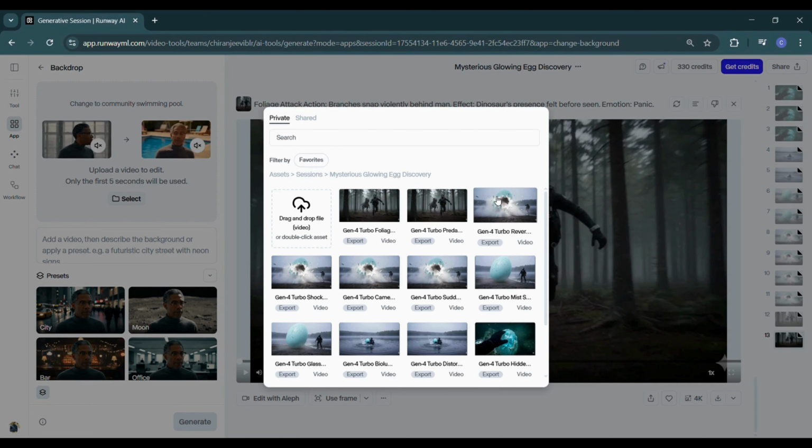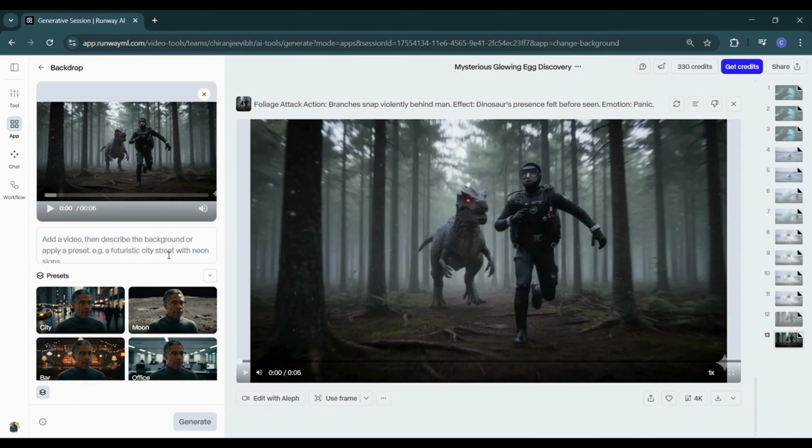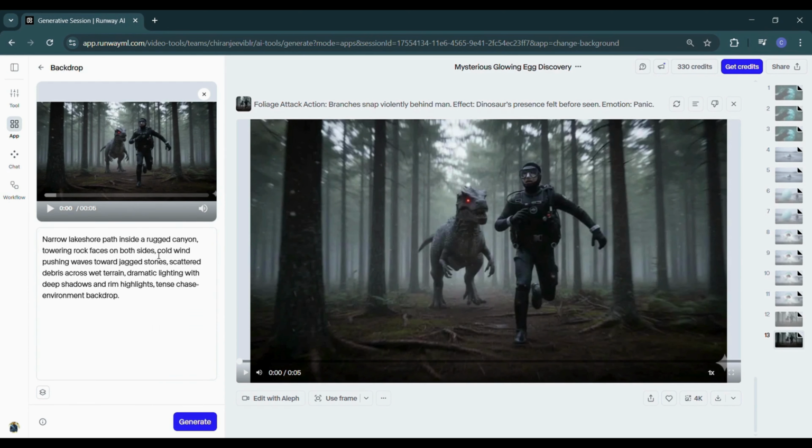This is Runway ML. The moment I uploaded the video, it prompted me to swap in a new background. It offered presets, or the option to enter my own prompt. I used the one provided by ChatGPT: narrow lakeshore path inside a rugged canyon, towering rock faces on both sides, cold wind pushing waves toward jagged stones, scattered debris across wet terrain, dramatic lighting with deep shadows and rim highlights, tense chase environment backdrop. Runway transformed it instantly, and the output turned into an outstanding cinematic shot.